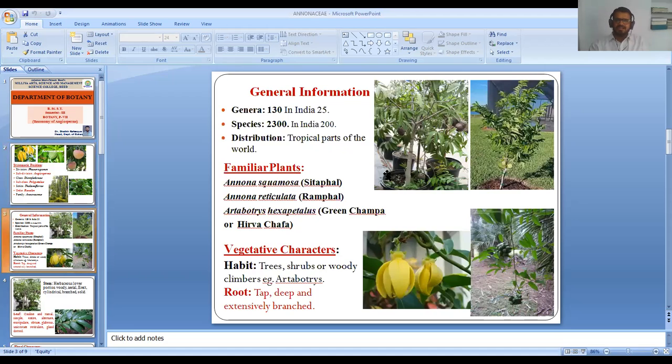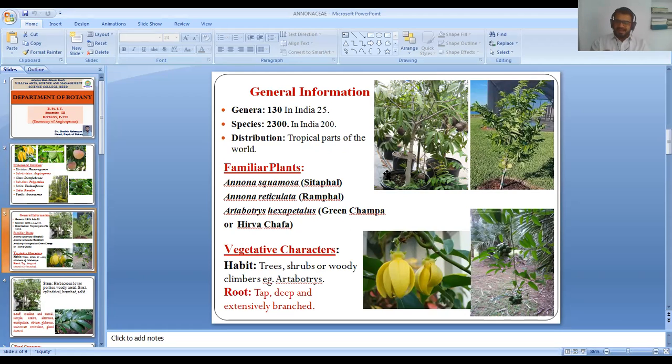Now we have to see the general information of Annonaceae. In case of general information, the family is represented by 130 genera and 2300 species throughout the world.